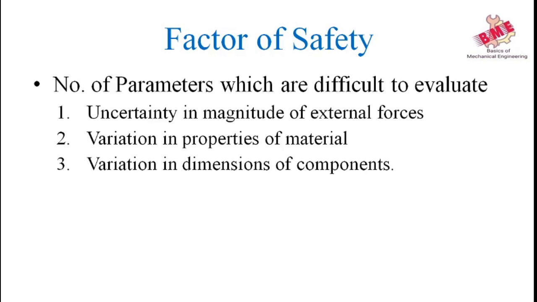Means if we manufacture that product with a skilled worker, the product will have high accuracy. If we manufacture that product with a semi-skilled or unskilled worker, the product quality will be less accurate. In order to ensure safety against such circumstances, factor of safety is used.